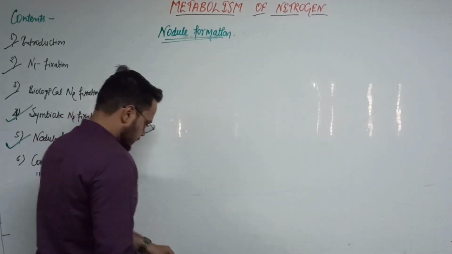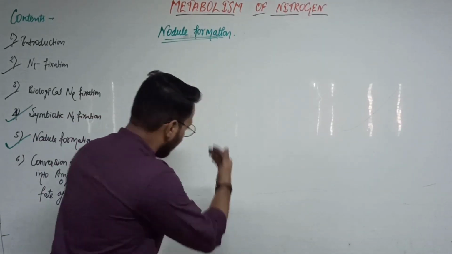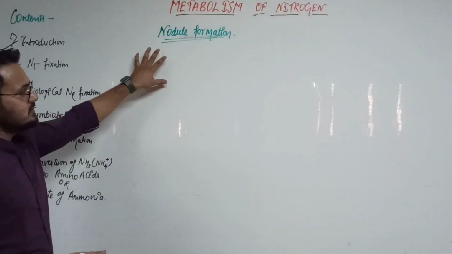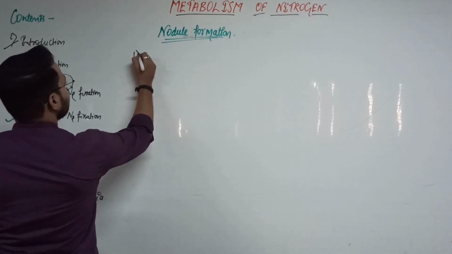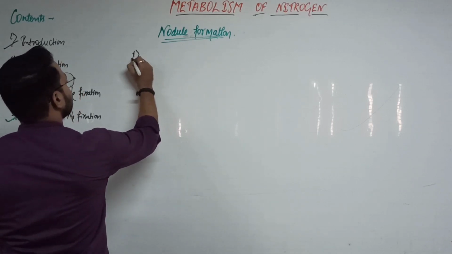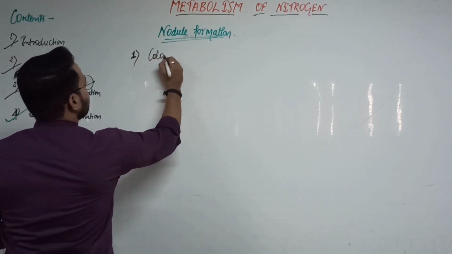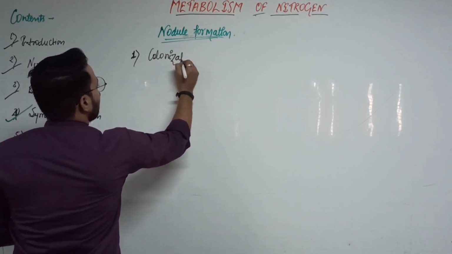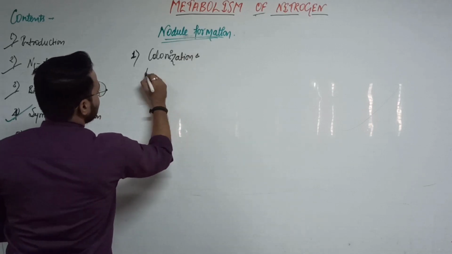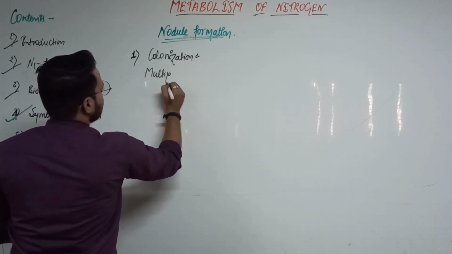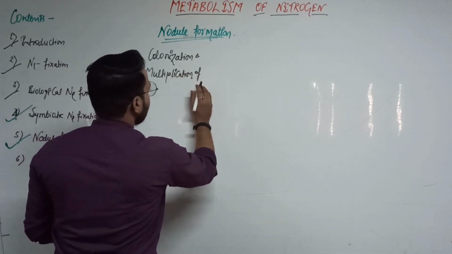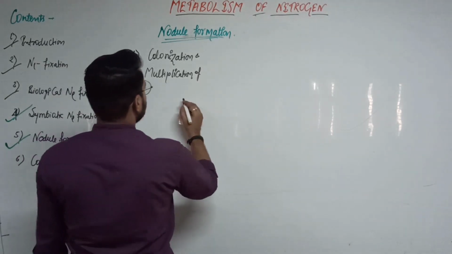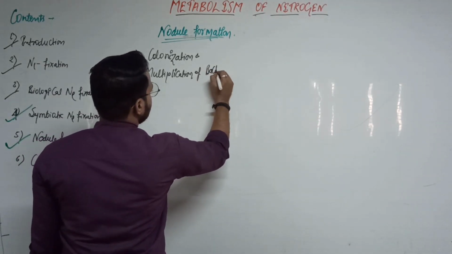We classify this mechanism into 3 points. Okay. First point is that which bacteria you already know, that is the rhizobium. Colonization and multiplication of the bacteria.